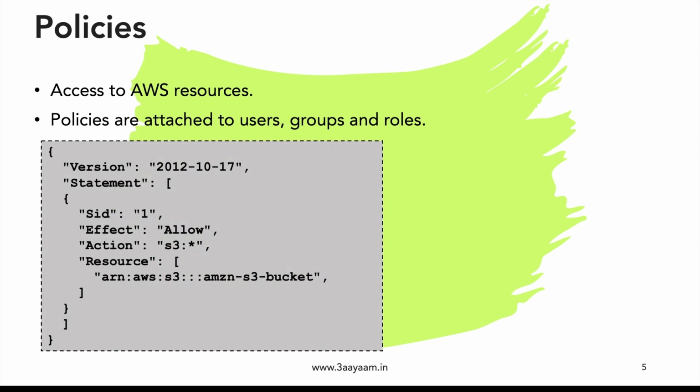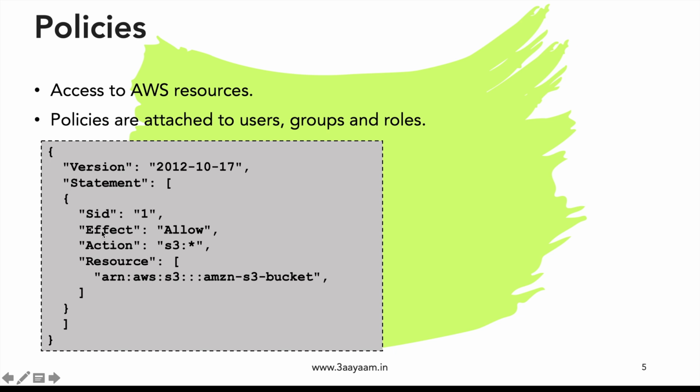And this is how a policy looks. Don't get intimidated by the syntax. This is a very simple JSON syntax. So it starts with version and then statement. Now, if you see, the statement is an array, and inside of it, each element is again another JSON document. So SID is the statement ID. Then we have something called EAR. It means effect, action, and resource.